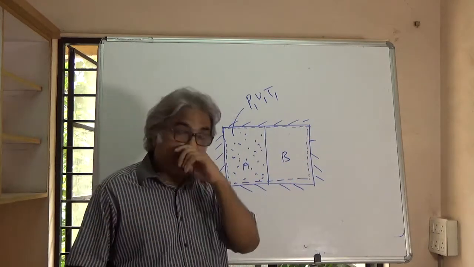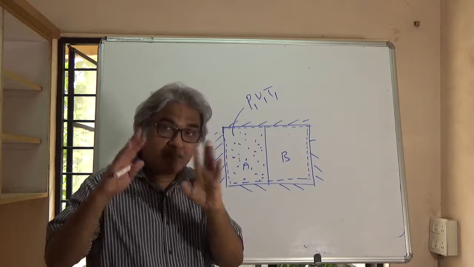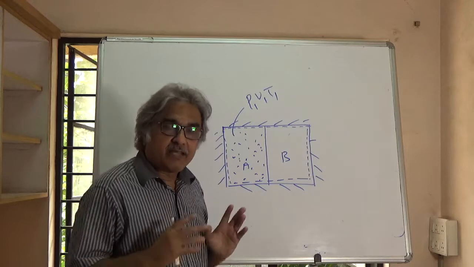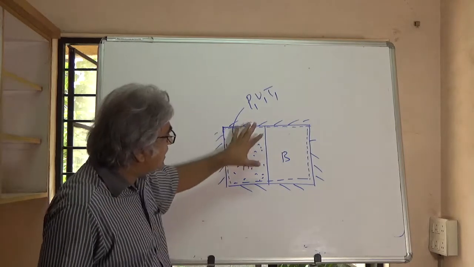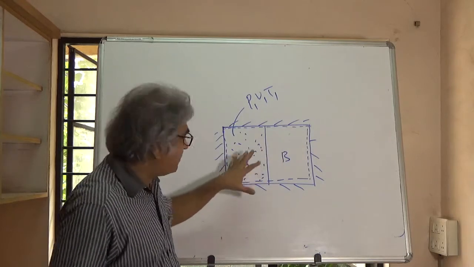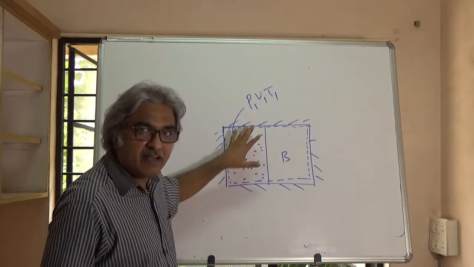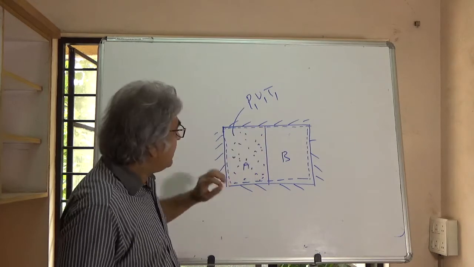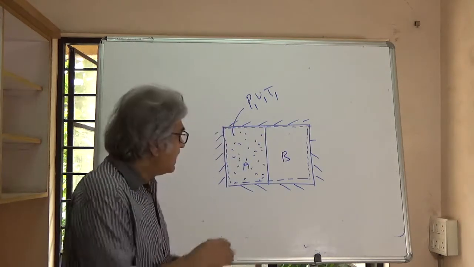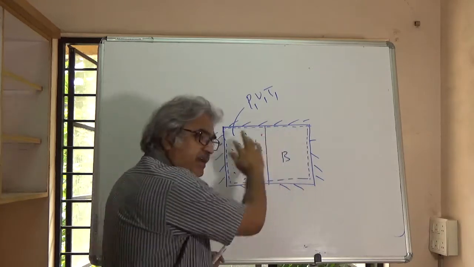You may recollect that we have talked about this. I am considering a case of free expansion. Go back to previous videos and you can remember this. Now let's say the system will have a certain entropy because there are gas molecules here. Now what happens if we remove the partition? If we remove the partition, here there is pressure, here there is zero pressure.